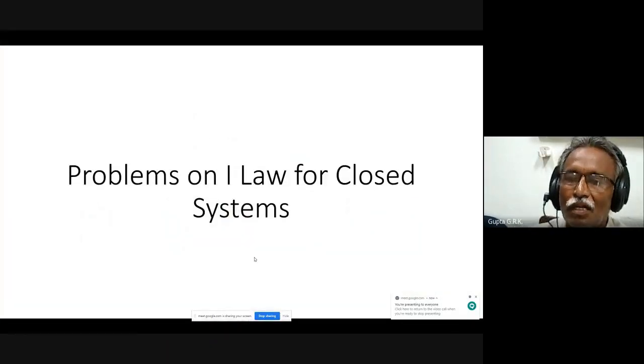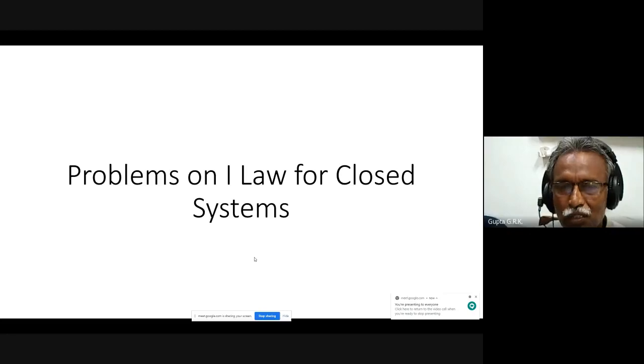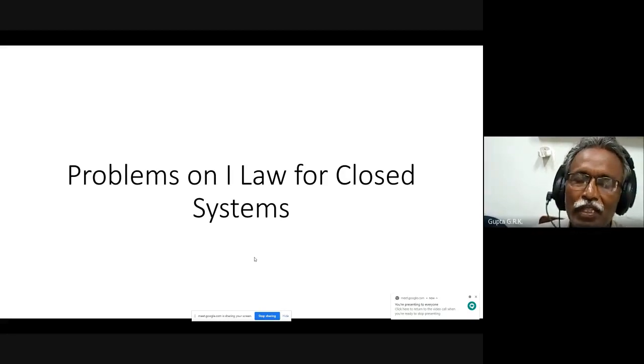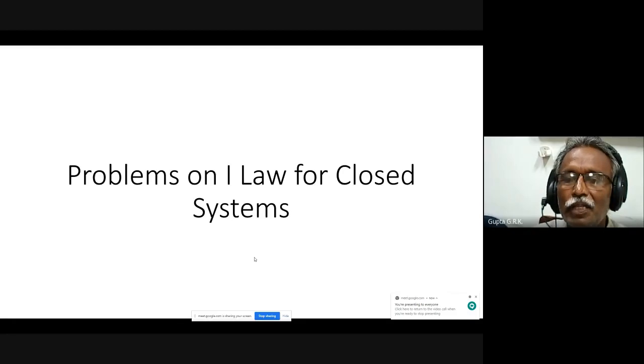Okay, one thing I will tell in general, actually I wanted to write it, but I didn't do it. So when you are given a problem for first law applied to closed systems, first you will be given the initial state of the system. So initial state of the system means you will be given at least two properties of the system. So P1, T1, suppose.